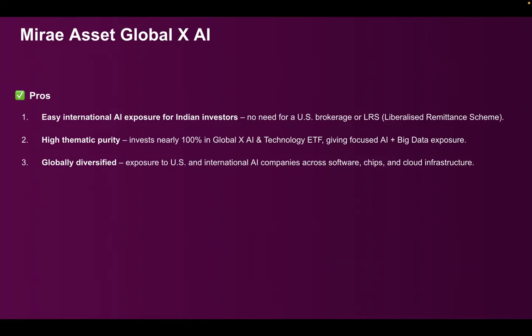This fund does not just invest in US stocks, but there are a lot of interesting AI companies in China, Taiwan, Ireland, Korea, and so on. The fund invests across all these international AI companies, across the value chain, right from chips and cloud infra to software.